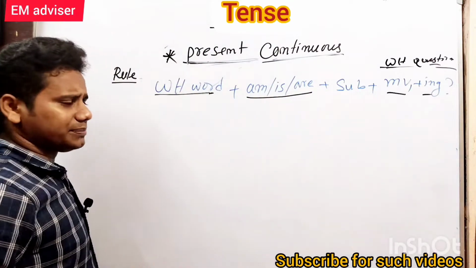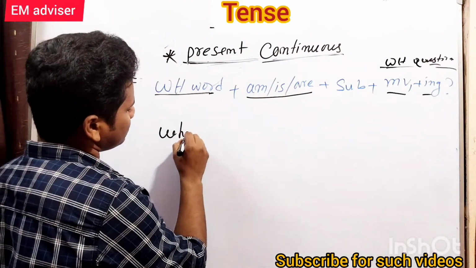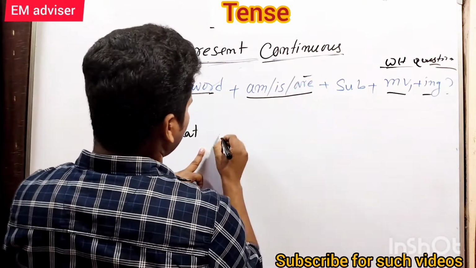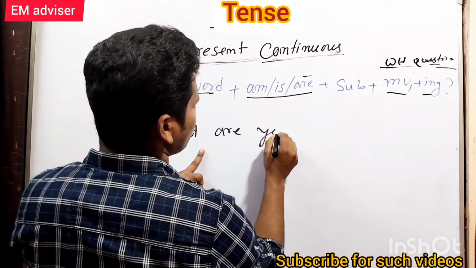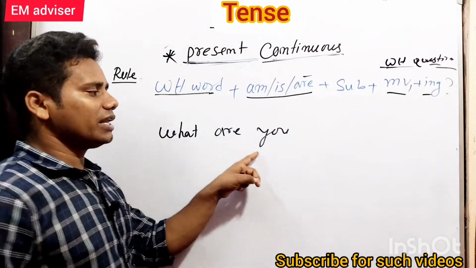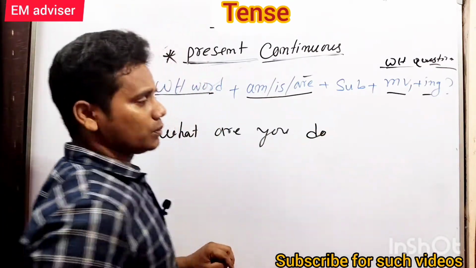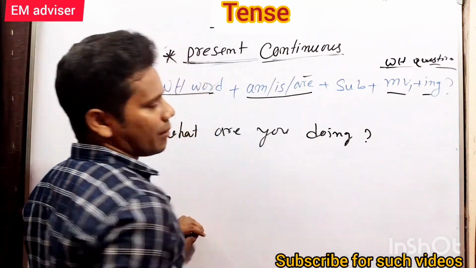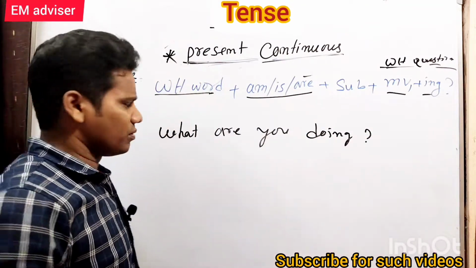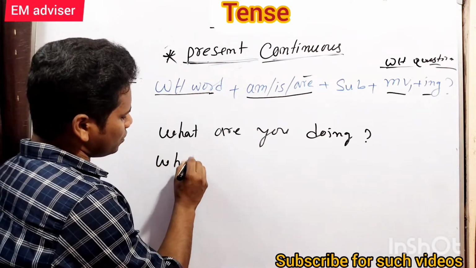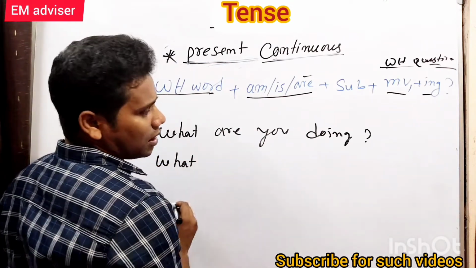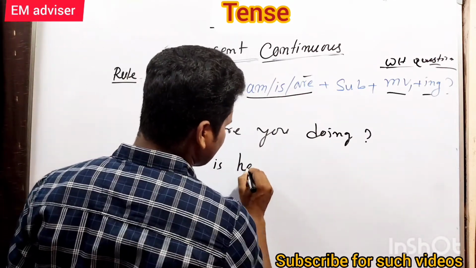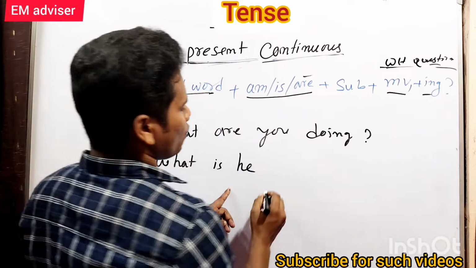Now, if I say what are, we are using are because the subject is you. So what are you, main verb do: what are you doing? I'm asking a question to you. What are you doing? What is he watching?